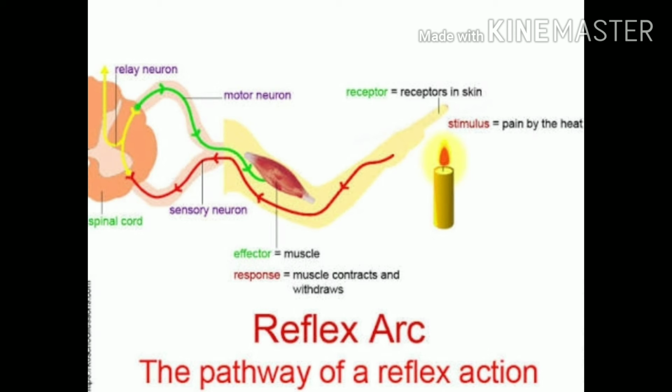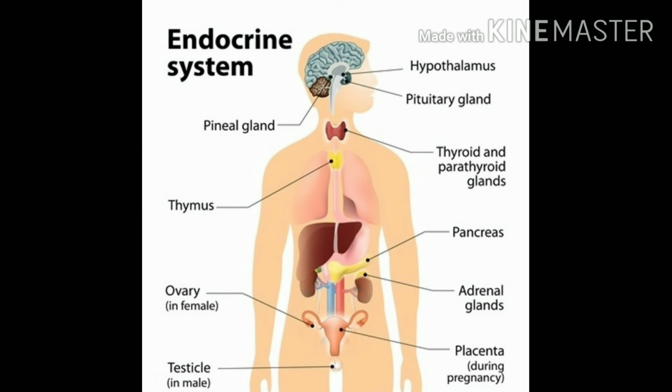Now I should ask you a question. What are endocrine glands? They are ductless glands that secrete chemicals directly into the bloodstream. What are these chemicals? Of course, hormones. So, what are hormones? They are chemical substances produced in the endocrine system and are responsible for passing signals or messages to different parts of the body as a result of an occurrence in the body, which results in different parts reacting differently to the message from hormones.